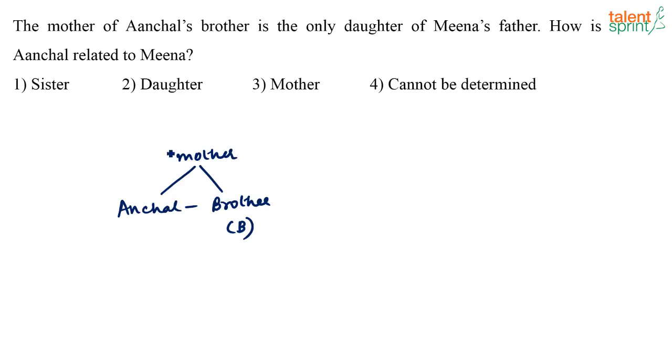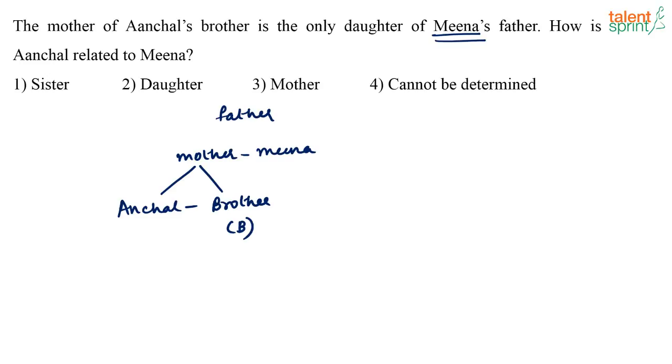Right? Now this person is the only daughter of Meena's father. So there is a father. Okay. Now he has only one daughter. Okay. Now this mother is the only daughter of Meena's father. See here, when you look at the names, obviously we feel Meena is a female, right? So obviously we might consider that the mother is Meena. It can also not be, but we don't know if Meena is a male or a female, right? Since the name is a very familiar name to us, when we hear a name Meena, we can say it's a female. But otherwise, it can be any gender.